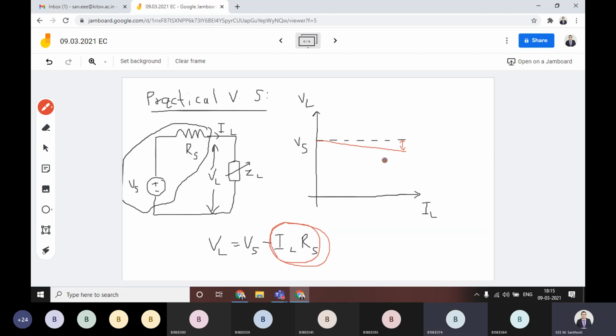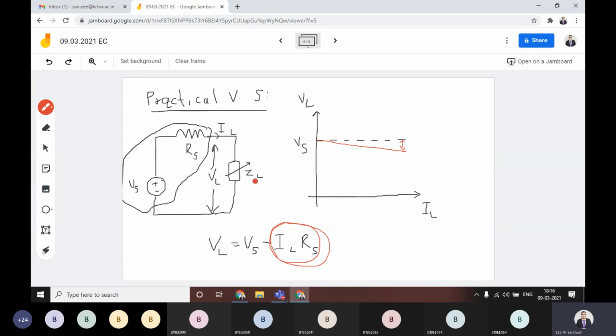For that reason, this is actually representing this line. This red line is showing the characteristics of the practical voltage source. The bottom line here is, when you consider the practical voltage source, it comes like a package. That means there is always internal resistance existing for any kind of practical source. If you are using a regulated power supply, there will be some internal resistance. That internal resistance is represented here with RS.